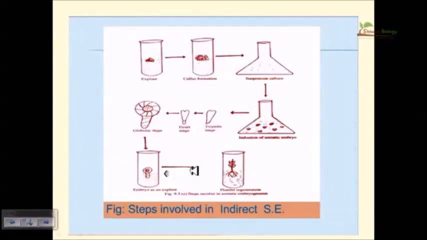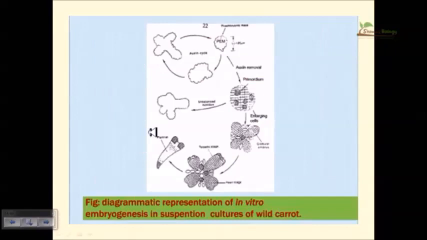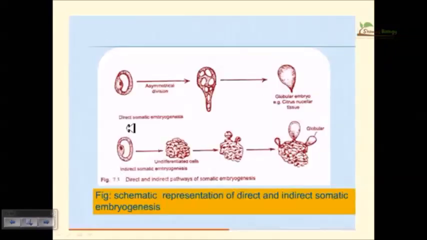Now these are the steps involved in indirect somatic embryogenesis. Remember again, the explant is produced, then callus formation, suspension culture, and the cells then start to grow. First will be the globular stage, then heart shaped, then the torpedo stage, and finally the mature plant. This is again another picture, you don't need to learn this. This is another picture, so there are a lot of pictures coming out. Again, you can see the asymmetric division, which is representative of direct and indirect.